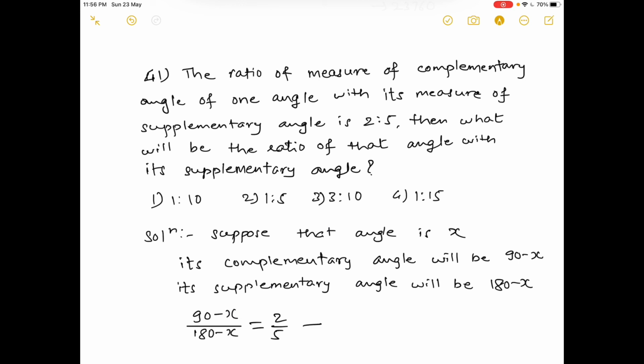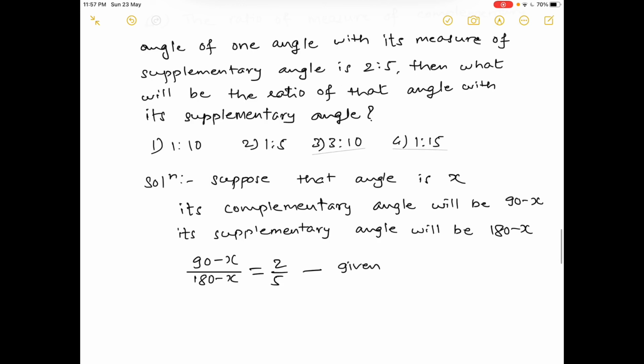Now you have to do cross multiplication and solve this. 450 minus 5x is equal to 360 minus 2x. Okay, I think this is 90 is equal to 3x.